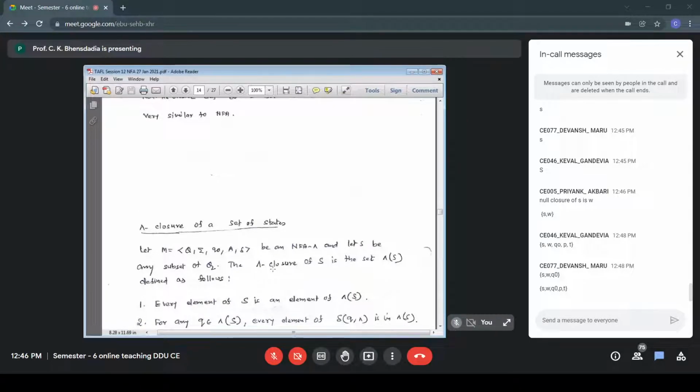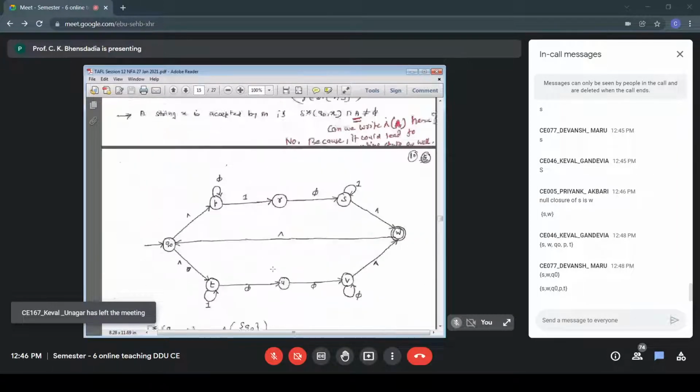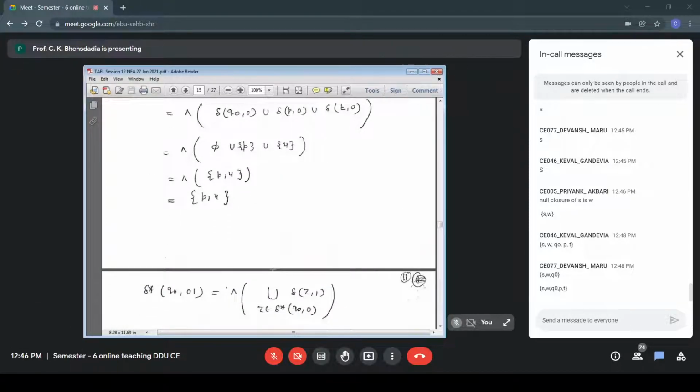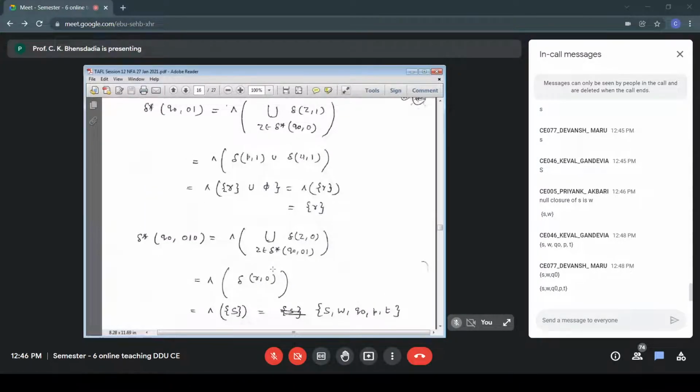Here in rule number 2, we are including all null transitions, delta Q null. And that we exactly did in our example. We found out delta star Q0, 0, 1, 0. And those null transition impacts were captured, adding the states W, Q0, P, T when we computed null closure of S. So my final answer is S, W, Q0, P, T. That is delta star Q0, 0, 1, 0.